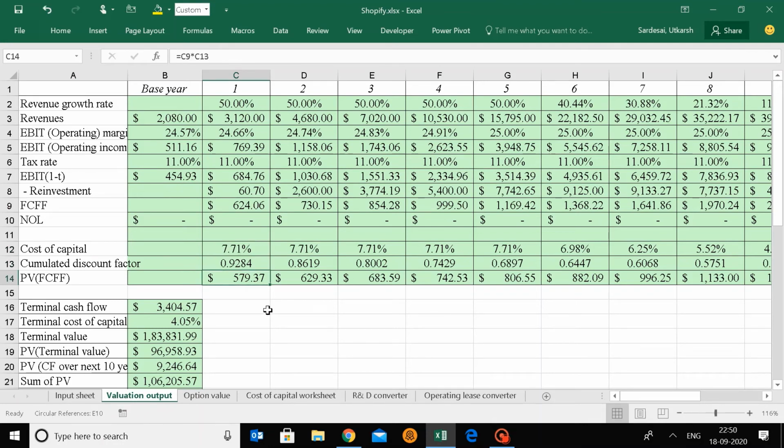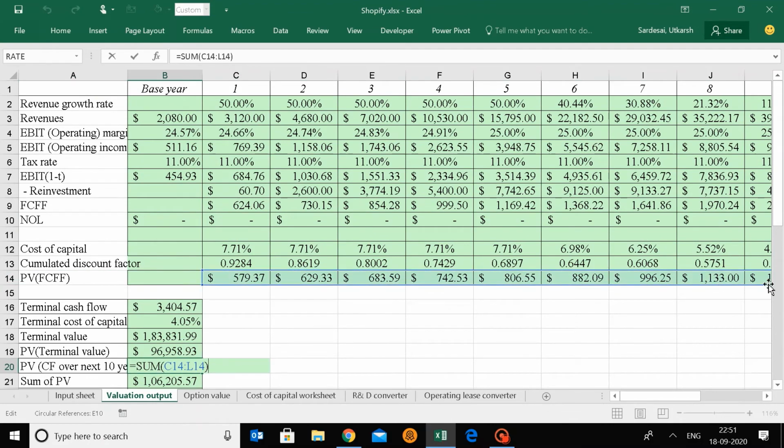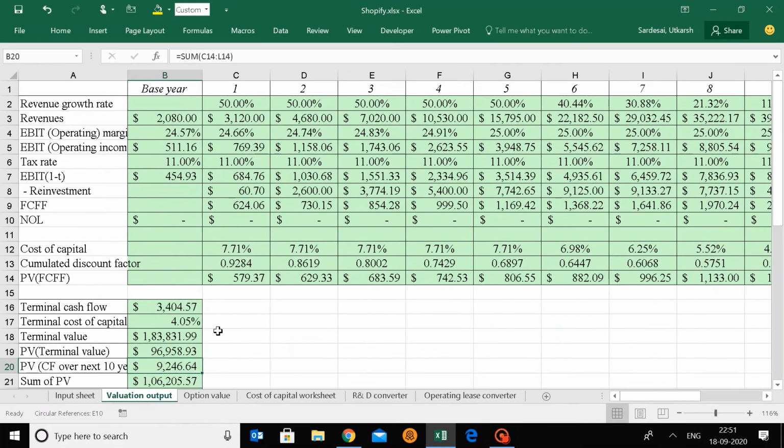You can see $624 1 year from now will be worth $579 today. And the value for any company is the present value for all the future cash flows. So these are all present values for future cash flows. We take them over here. You can look at this sum. But beyond year 10, we also have some cash flows. For them, we also have a formula, and it is calculated. I'll come to that formula in the next video. So that is the value of the future cash flows beyond year 10. That is the present value.